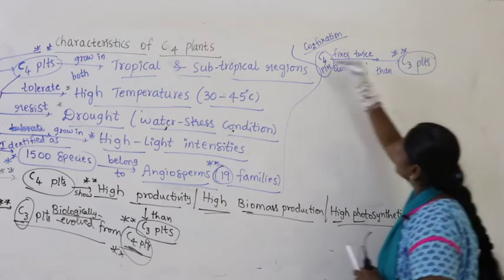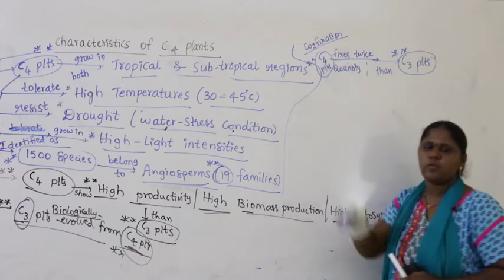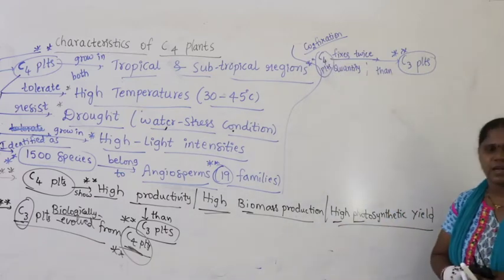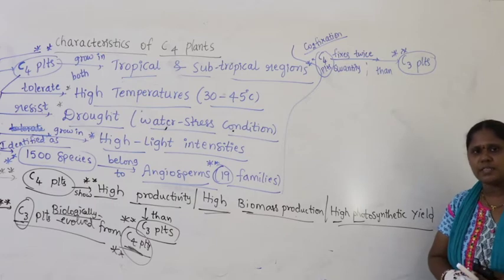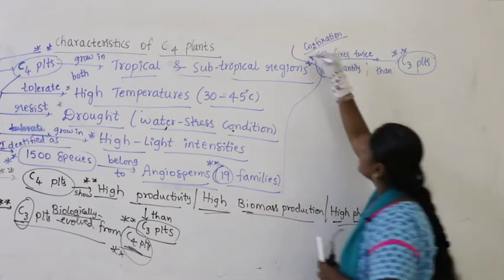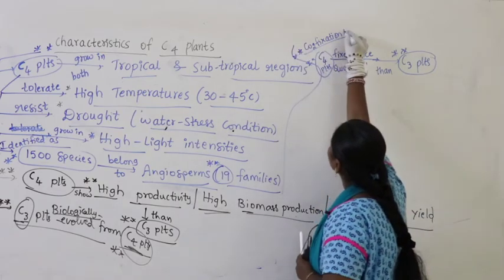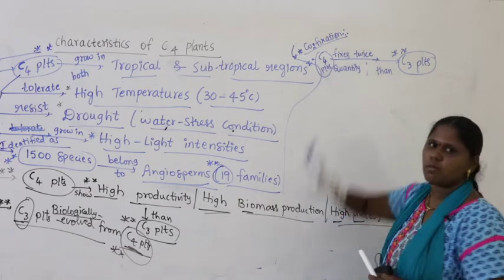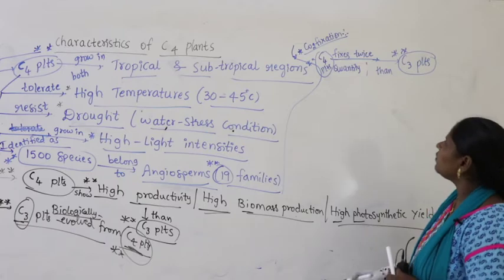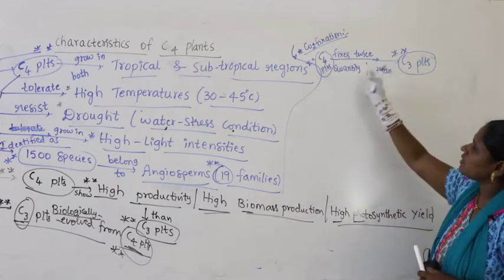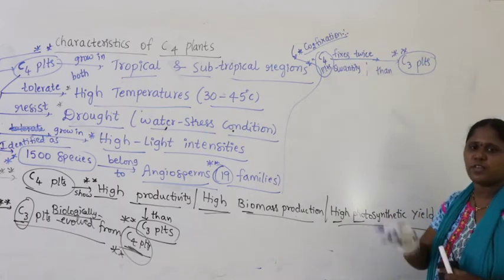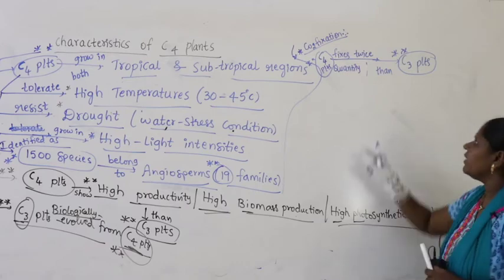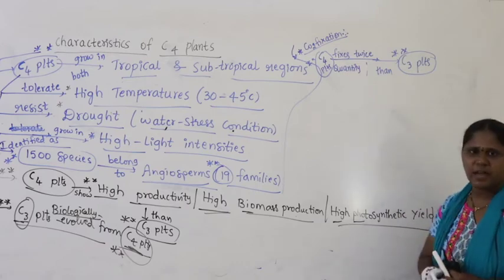Did you remember? Could you recollect the statement we discussed in transport in plants? When you talk in terms of carbon dioxide fixation, we discussed that C4 plants fix twice the amount of carbon dioxide. They fix more carbon dioxide when compared with the C3 plants.